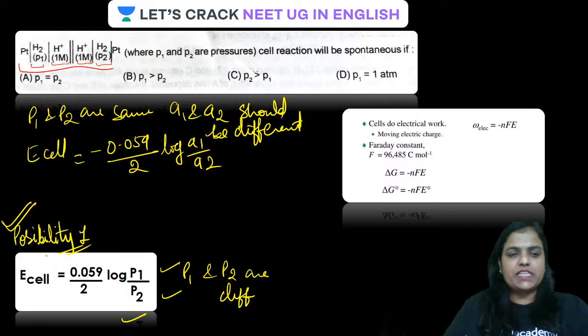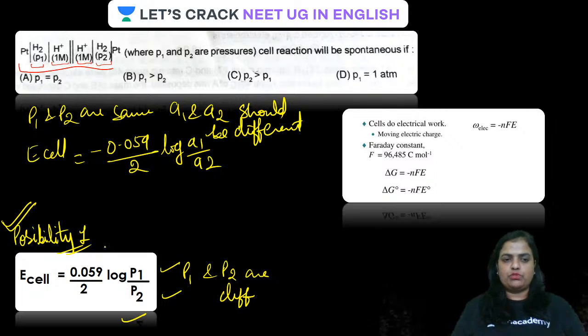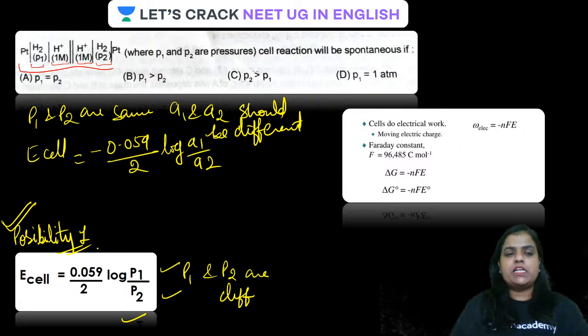Okay, guys. So in this case, the second formula will be used. All clear, guys. Now what is written here? P1 and P2 are pressure. The cell reaction will be spontaneous if, in which condition is the cell reaction going to be spontaneous? I told you the value of E cell should be what?